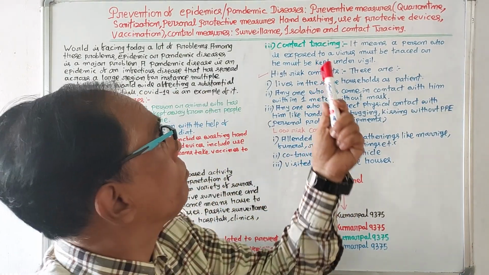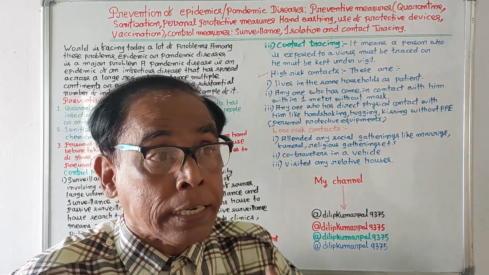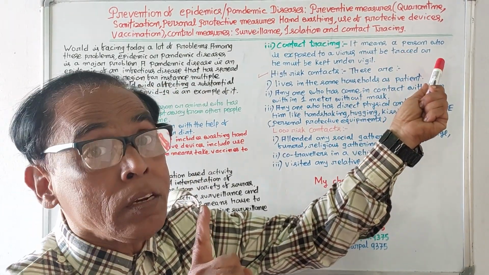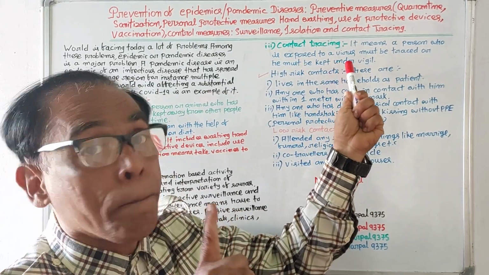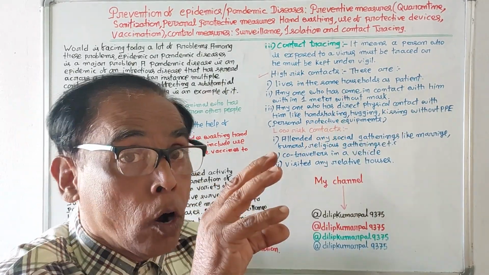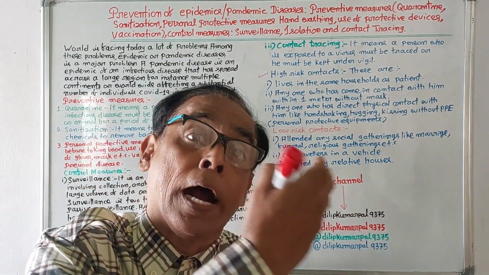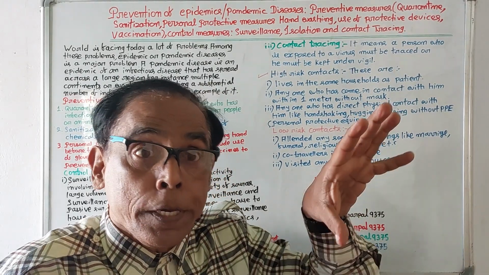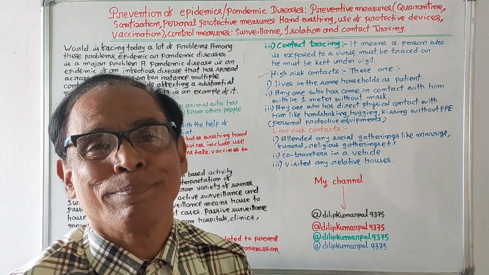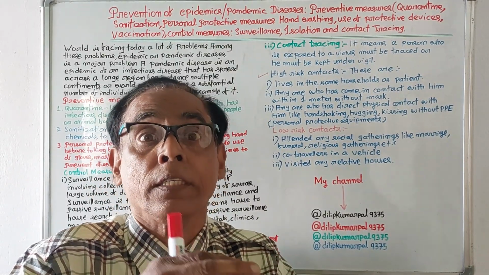And the last one is contact tracing. Another control measure is contact tracing. So what is contact tracing? It means a person who has been exposed to a virus must be traced or kept under vigil. Contact tracing means a person who is already exposed to a virus must be traced or a vigil must be kept on him, because if a person is exposed to a virus, infection can spread from him.